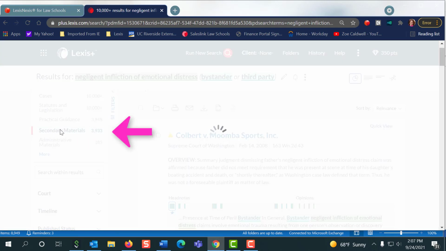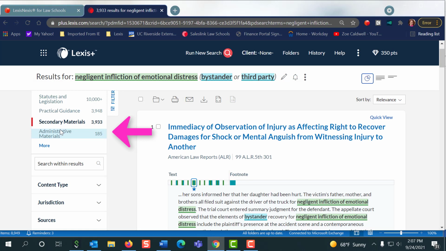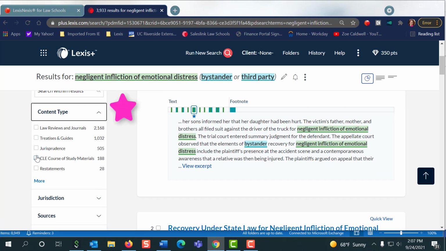Here's secondary materials. These can be dense, and we have almost 4,000 of them, right? So we need to narrow right away. So I'm going to tell you the best tip is to narrow by content type. So here are treatises and guides. That's where I'm going to tell you to go first. It's where the librarians tell you to go. You really want to go to those treatises first before looking at anything else.